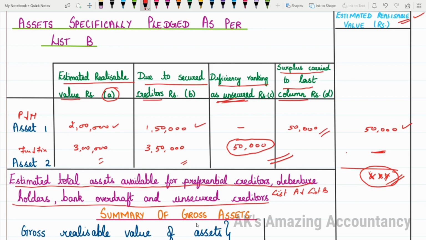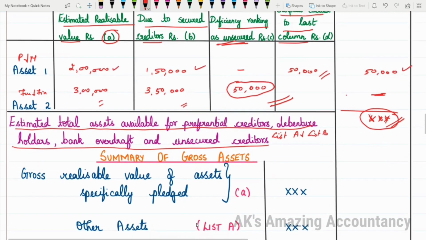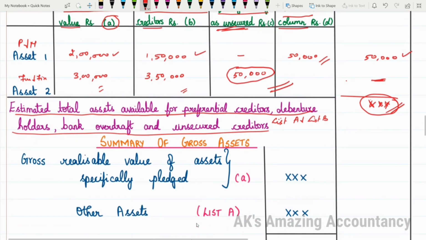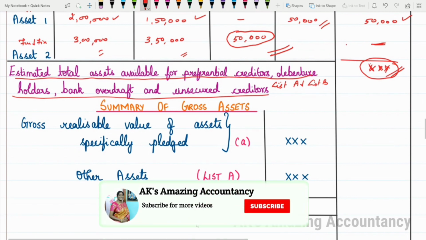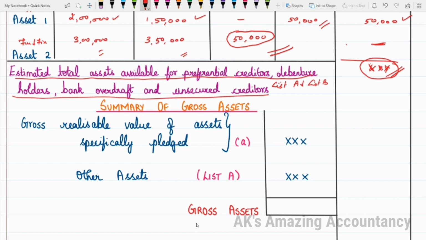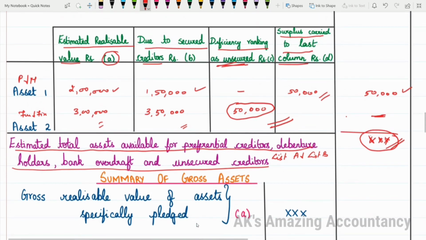Okay. Now, before you start making payment under the heading liabilities, you have to prepare a small statement called a summary of gross assets. This again is a part of the format. This will come only in the main column. Nothing will be entered here in the outer column. So write the heading as summary of gross assets in the main column. Under that, first you will be recording the gross realizable value of assets specifically pledged. This is nothing but whatever you have in this column A.